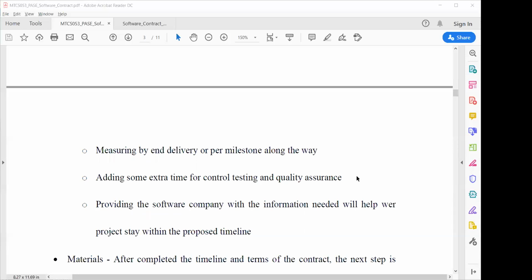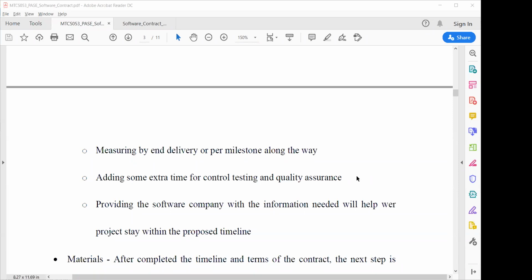So what will you do? You will provide a few modules in 3 months. Then after 3 months, you will provide a few more modules. After 6 months, you will provide the full completion of the software and so on. So these delivery terms must be mentioned in the contract so that the developer and the client will not deny them, and they should mutually agree on that.